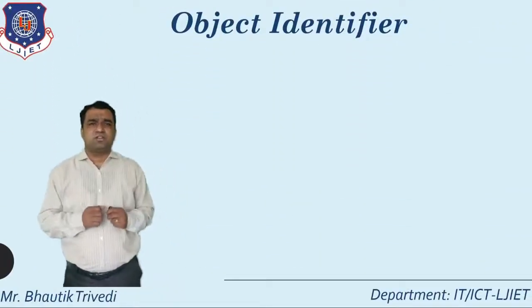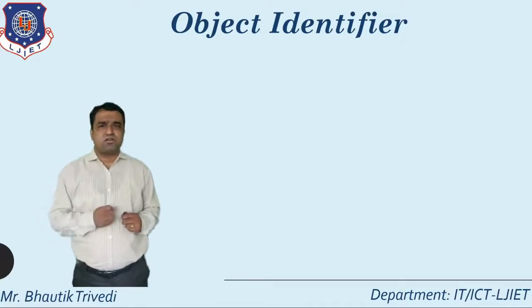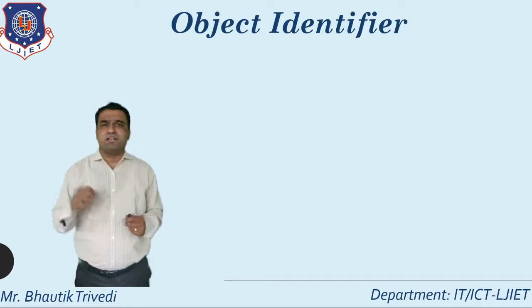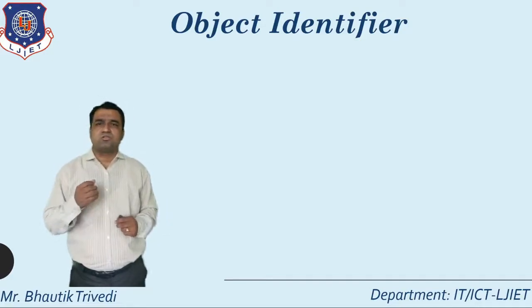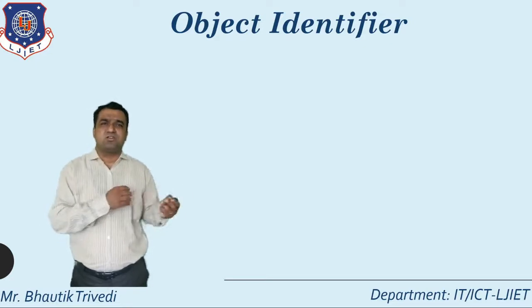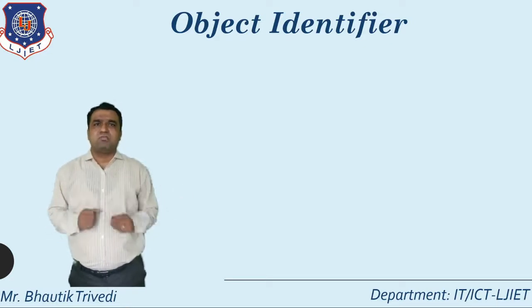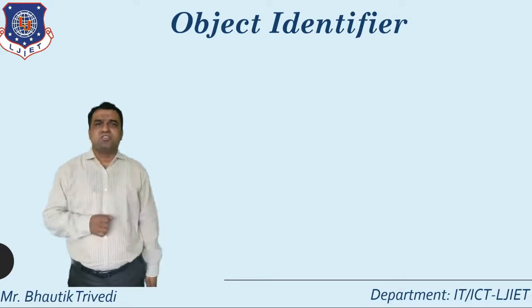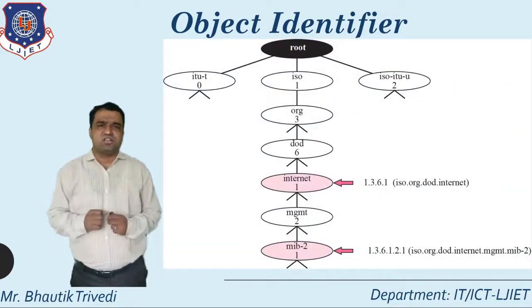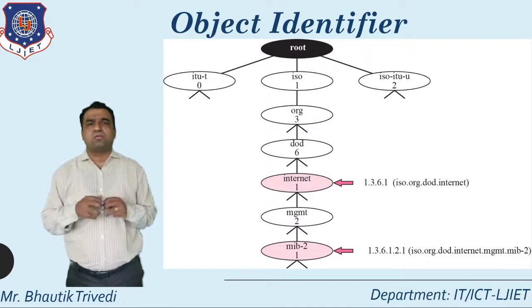After that, the most important thing: what is the meaning of object? Already you know, in an object oriented programming language like C++, an object is an instance of a class. But here, what is the meaning of object identifier? Just see one diagram for that. It is a hierarchical structure, and already you know the concept of tree.